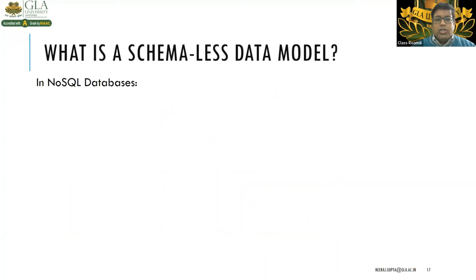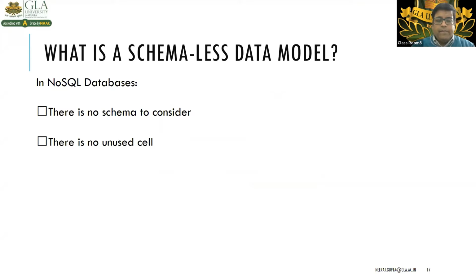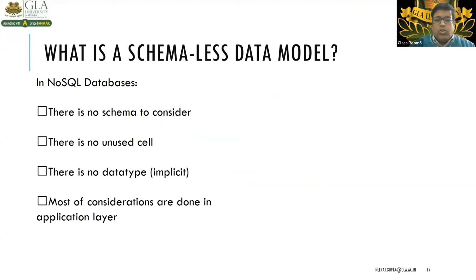So what are schema-less data models? In a NoSQL database, there is no schema to be considered. There is no fixed schema where we store this attribute and that attribute, combined with another attribute of another table. There is no unused cell present in the case of NoSQL. There is no data type implicit, right? Things are treated implicitly, and most of the consideration is done in the application layer, that is of the TCP/IP.